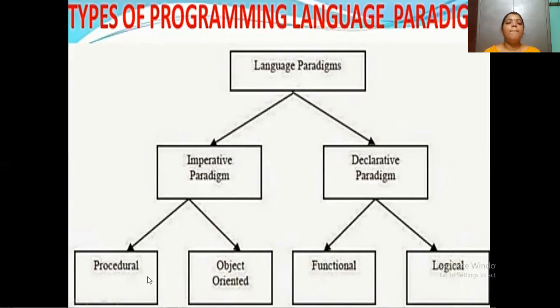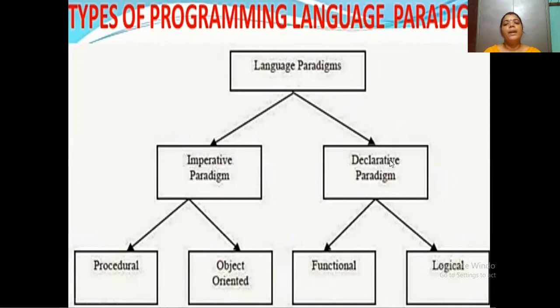An example for procedural programming is C language. And the example for object-oriented programming is Java or C++. Why we are calling these two languages object-oriented is because here we are using inheritance, polymorphism, OOPS concepts. So these are all the OOPS concepts which are used in object-oriented programming.